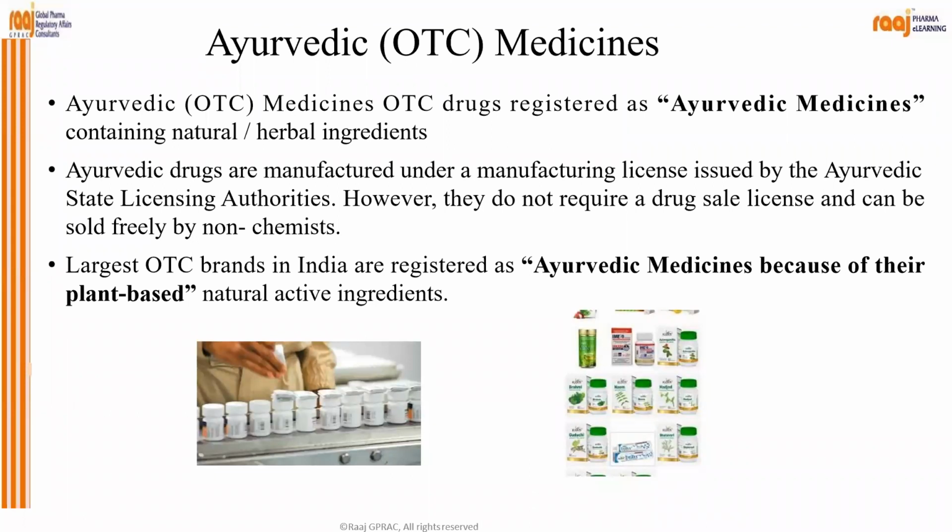Then Ayurvedic OTC medicine is also registered as Ayurvedic medicines, which contain natural and herbal ingredients. Ayurvedic drugs are manufactured under a manufacturing license issued by the Ayurvedic State Licensing Authority. However, they do not require a drug sale license and can be sold freely by non-chemists. The largest OTC brands in India are registered as Ayurvedic medicine because of their plant-based natural active ingredients. So you might have seen Patanjali, Dabur, and so many brands available which are claimed to be Ayurvedic OTC medicines.